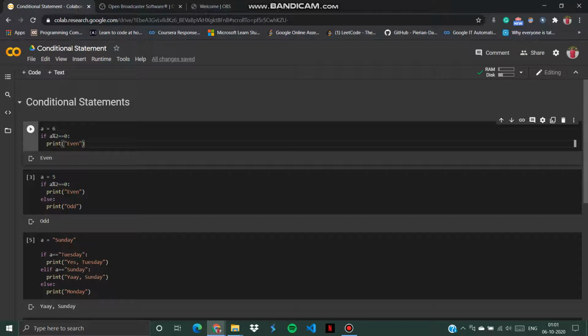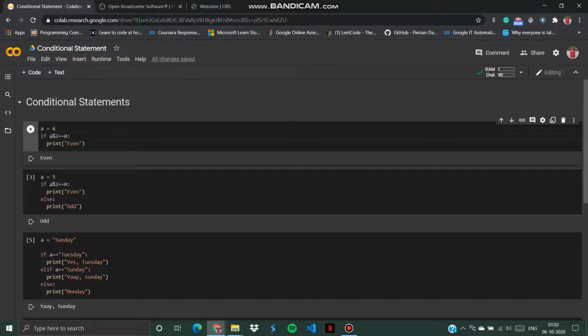Okay, so if statements in Python are written in a certain format. You write the keyword if followed by the condition that you want to check. Since we are trying to check whether a particular number is even or odd, we are going to check whether it is divisible by 2 or not. If it is divisible by 2, then print the statement even. If it is not divisible by 2, then don't do anything. That's what is being implied over here. And at the end of each if statement, it should be terminated using a colon. That is very important.